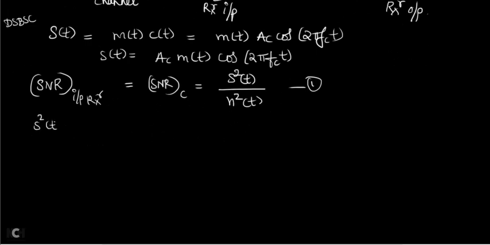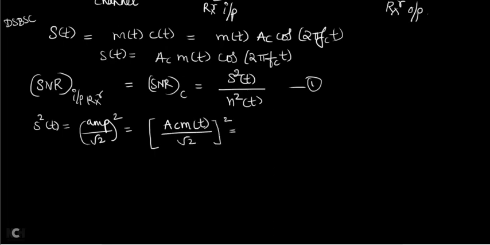So what is S square of t? I told you in the previous note how to calculate signal power: amplitude divided by root 2, whole square. Now you see what is the amplitude of S of t here. Leaving this cos 2 pi fc t, the amplitude of S of t is Ac into m of t. So I substitute that: Ac into m of t divided by root 2 whole square. That is going to give you Ac square m square of t divided by 2.